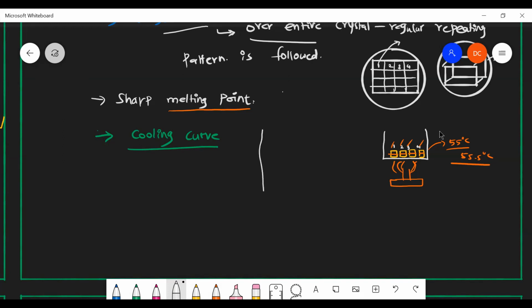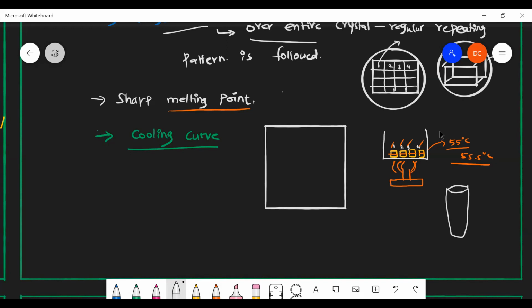Say for example, you have taken some crystals in a test tube and you are heating them. They melt. Above the melting point, when we heat, it completely becomes a liquid.